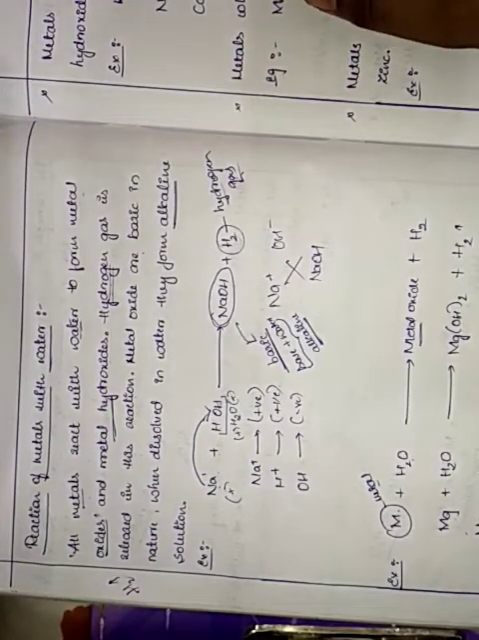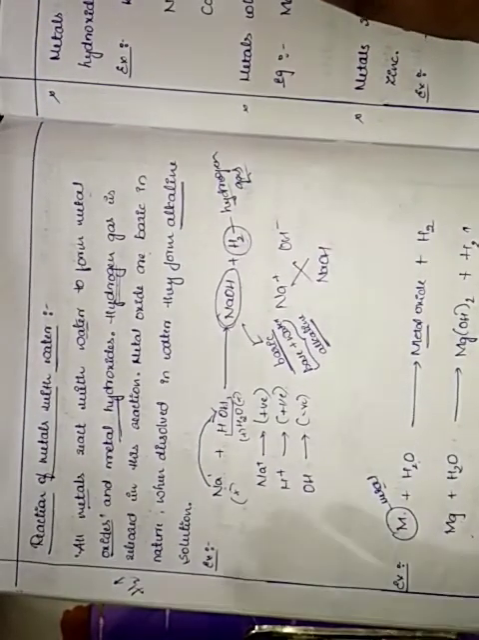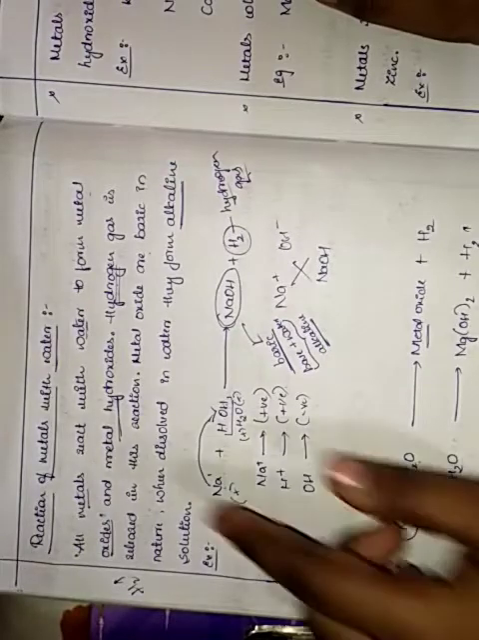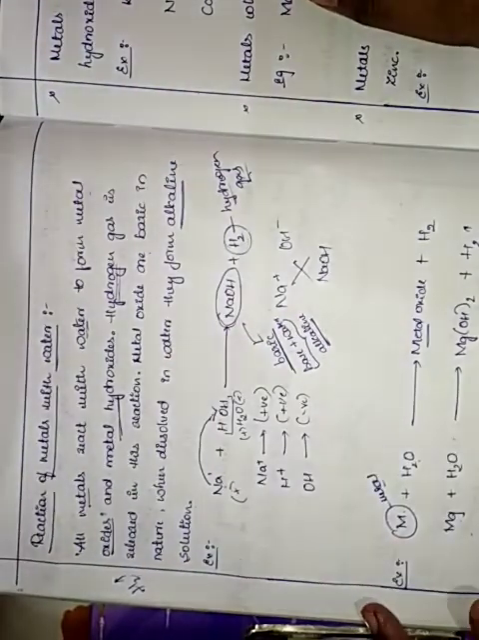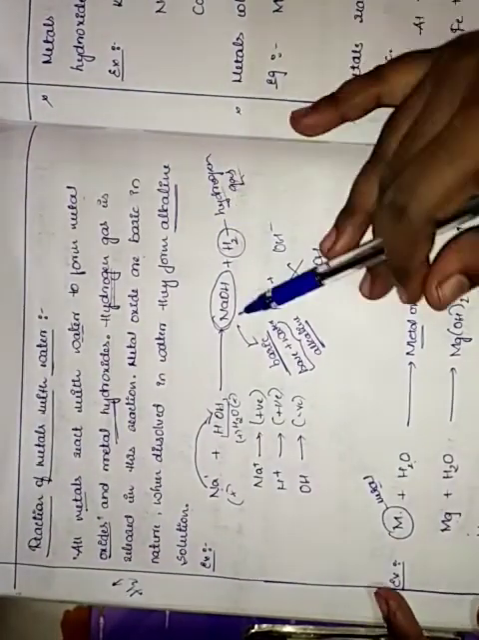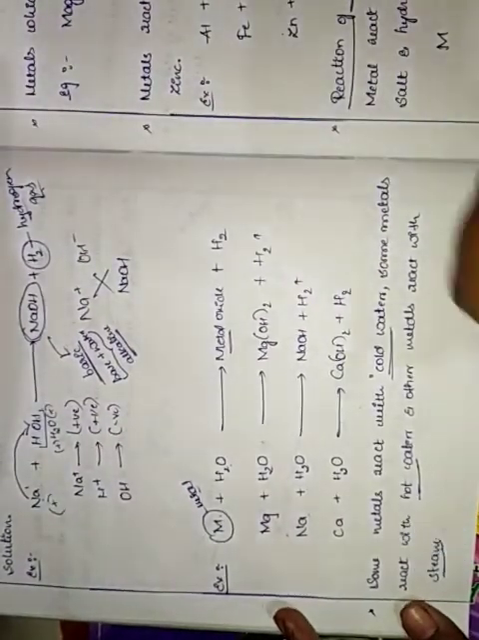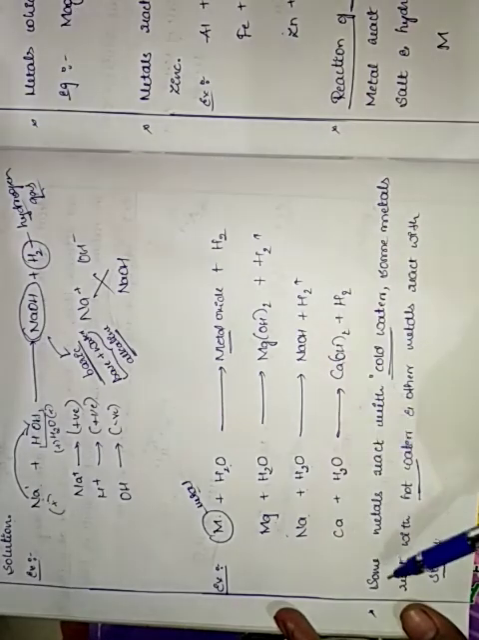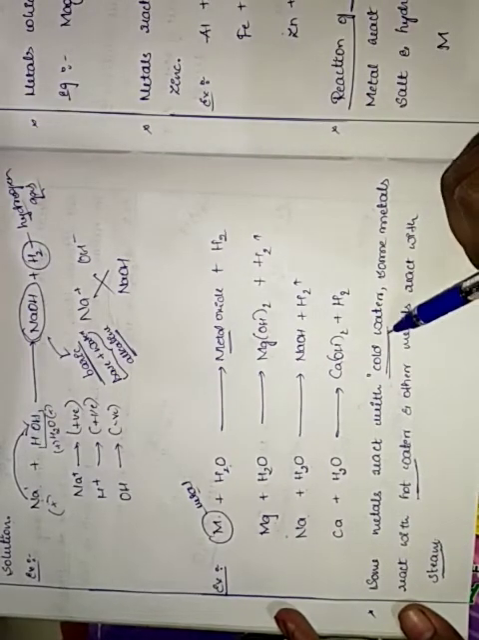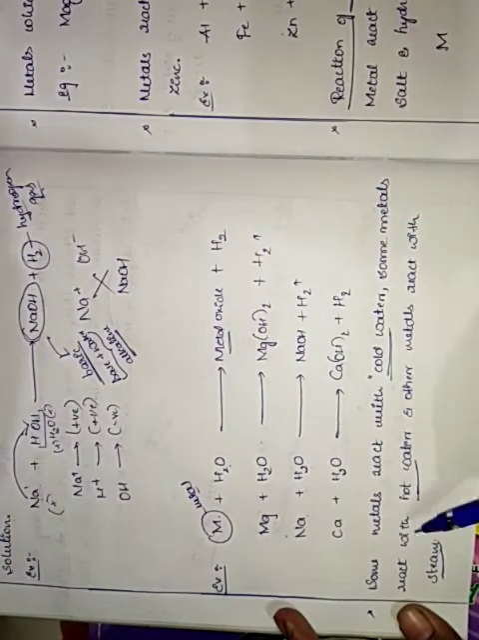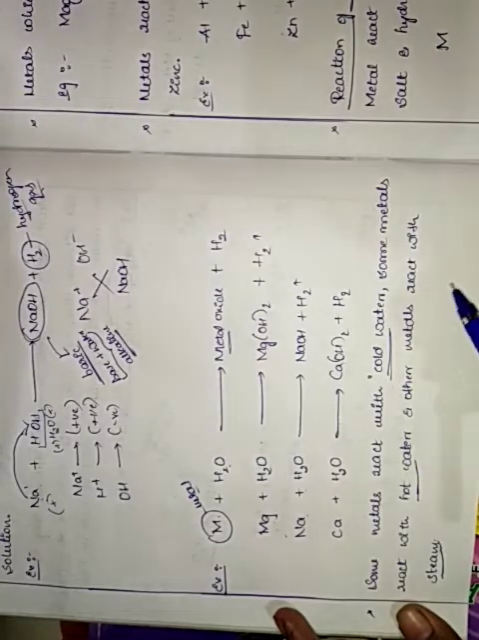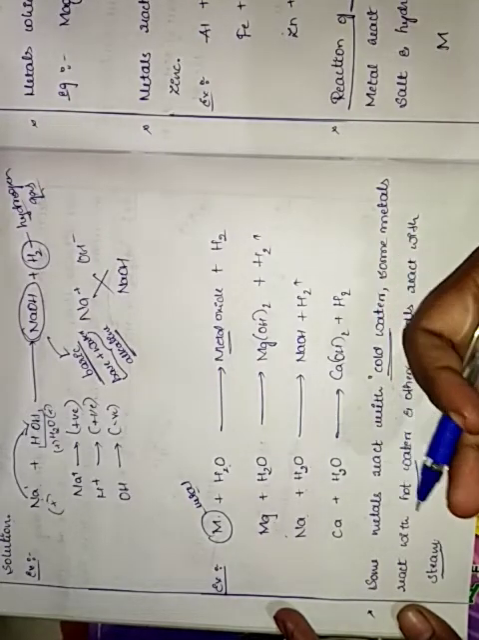Hello children. So let us continue with this reaction of metals with water. That is, we have studied till this. So reaction of water may take place in different forms. Some metals react with cold water, some metals react with hot water, and other metals react with steam. So how does it work?